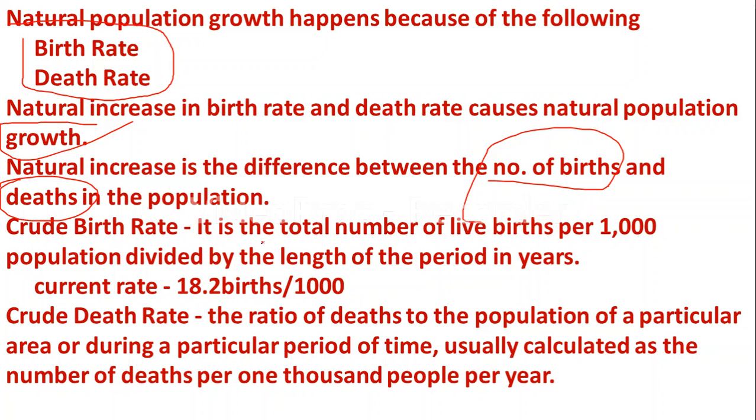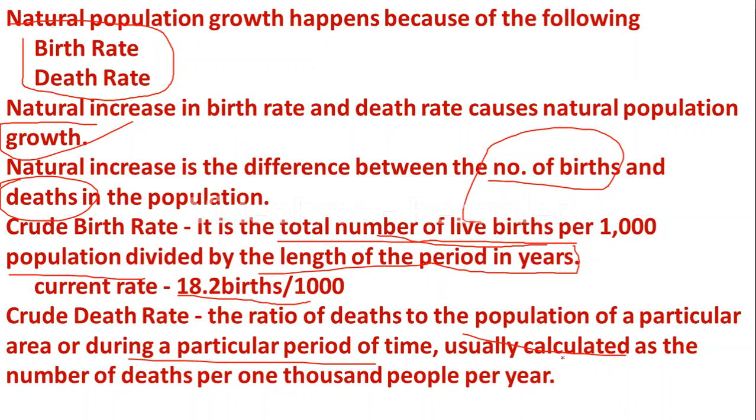And crude birth rate means the total number of live births per 1000 population divided by the length of the period in years. So the current rate is 18.2 births per 1000. Crude death rate means the ratio of deaths to the population of a particular area or during a particular period of time, usually calculated as the number of deaths per 1000 people per year.